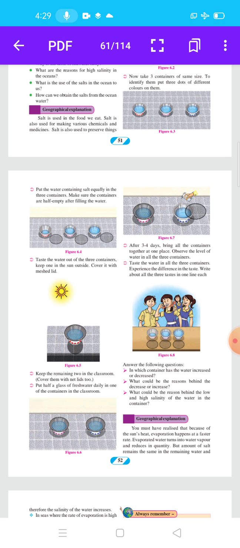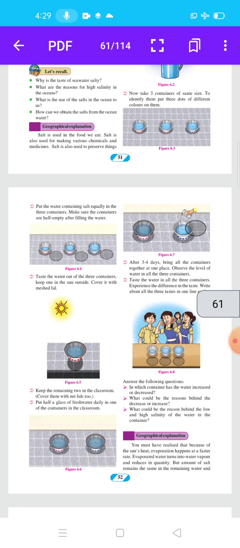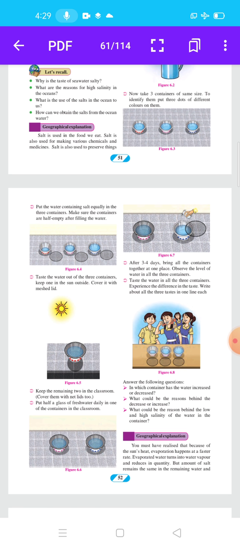Figure 6.8. After 3 or 4 days, bring all the containers together at one place. Observe the level of water in all the 3 containers. The level of water is not the same in the 3 containers. Answer the following questions about this experiment. In which container has the water increased or decreased? What would be the reason behind the decrease or increase? Write the cause. What could be the reason behind the low and high salinity of water in the containers? Write the answer with the help of this experiment.